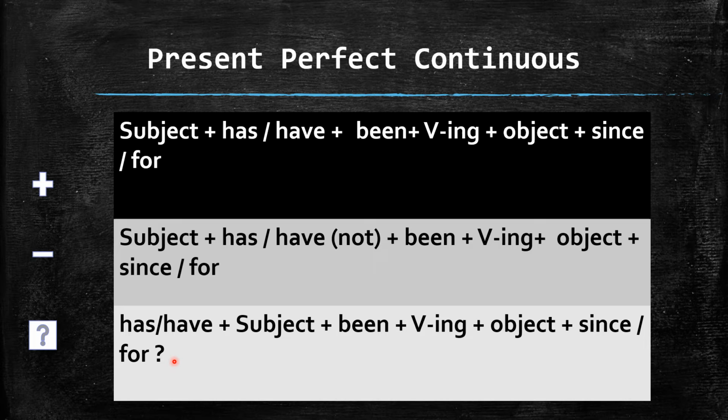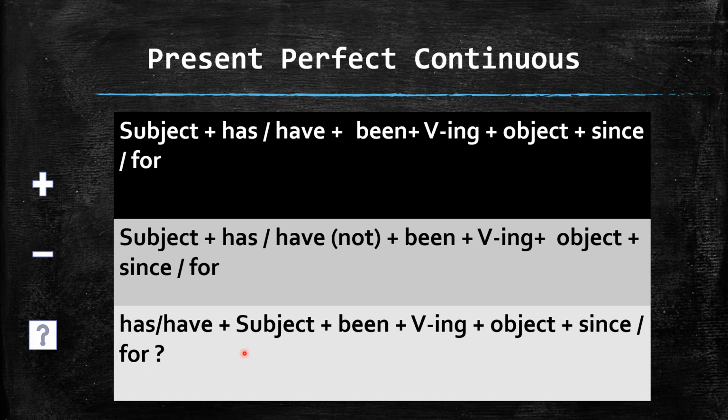Has or have will come in the start. Only has or have we have to extract from the statement, and then we have to put this in the start, and then the remaining statement will be the same as in the positive or in the negative form.